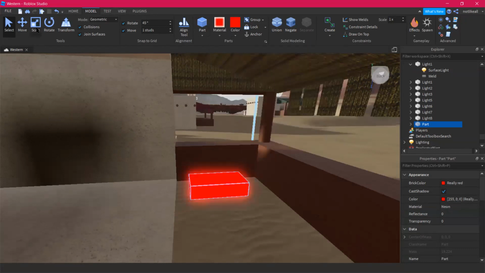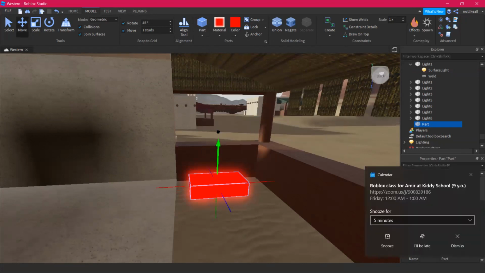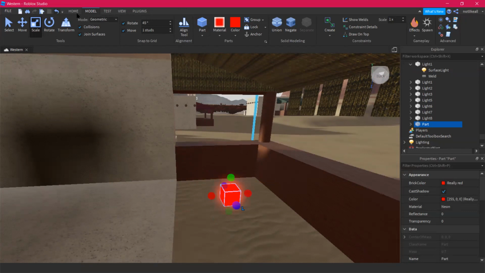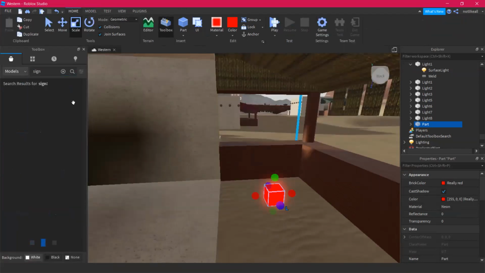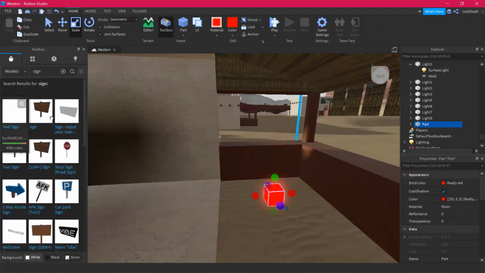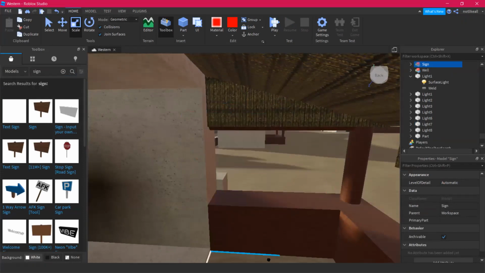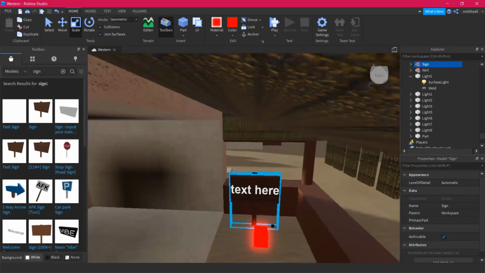Okay, and let's scale it down. Oh, I need to move up a little bit. Scale it down like a switch box, a tiny switch box, and drop it down on the ground. Keep it red for now. We'll go to home, go to toolbox, search for sign, and I add the sign, and there we go. The sign is going to be ready. Let's use this one. I'm going to drop the sign over here and change the sign to my sign.